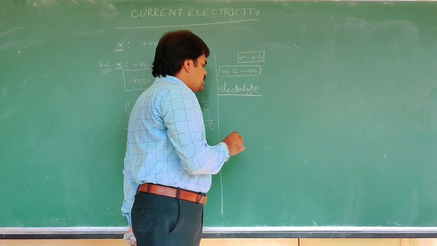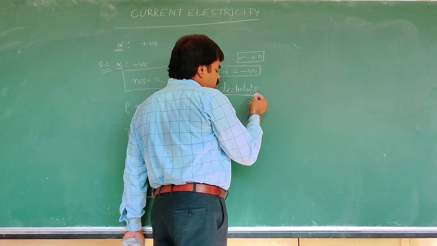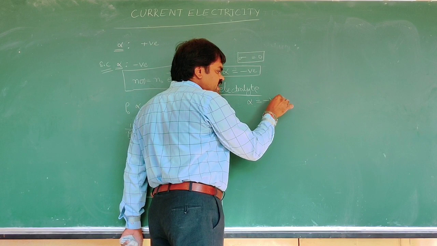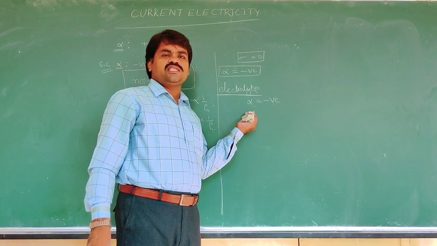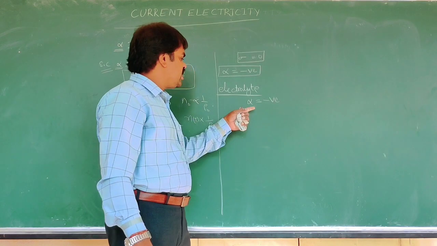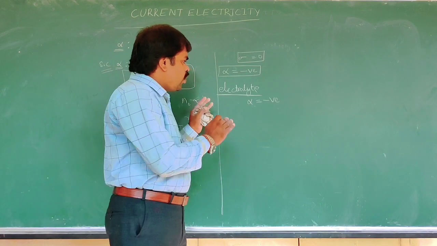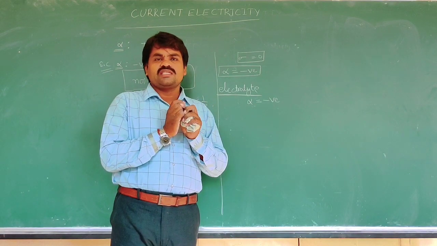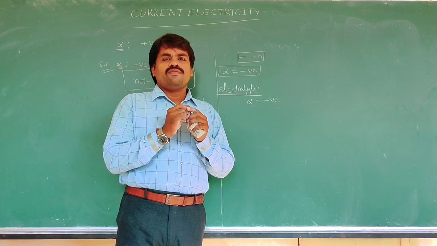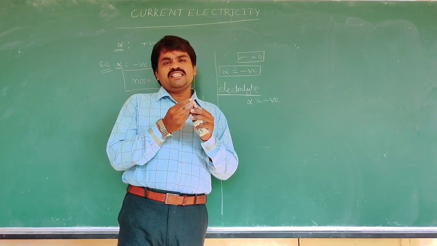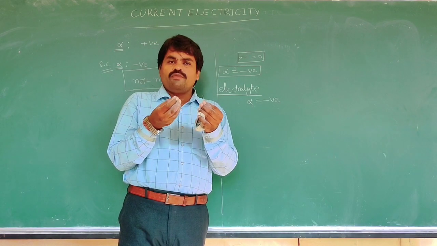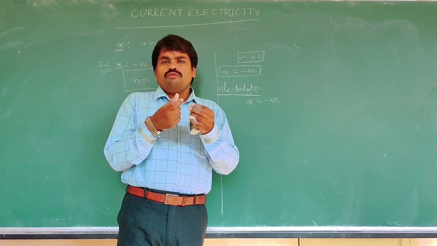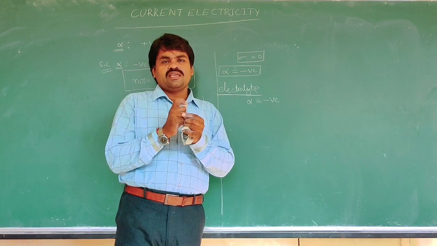For electrolytes, the temperature coefficient of resistivity is negative, because as temperature increases, the resistivity of electrolytes decreases. Why does it decrease? When we increase the temperature, the interionic attractive force decreases.